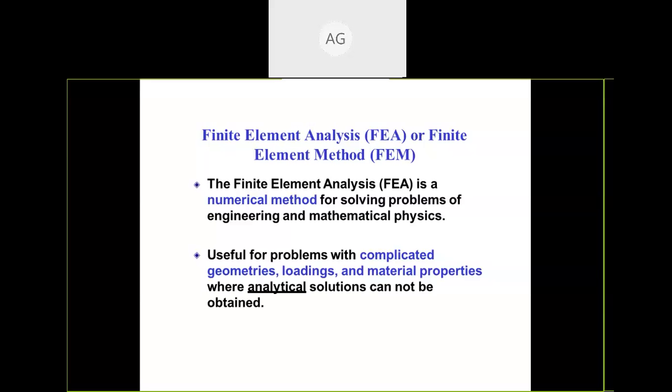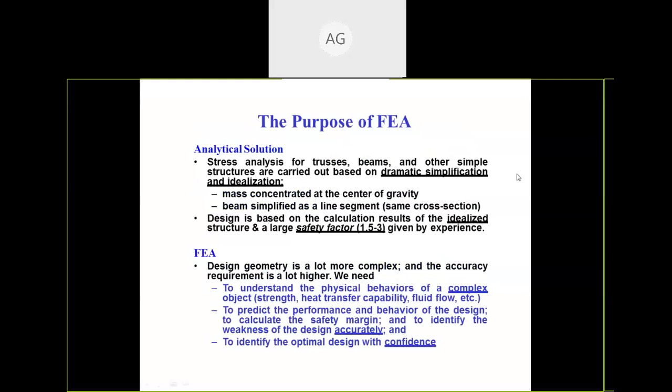So now over here, what is the purpose of FEA? The purpose of FEA is to find analytical solutions, like how much stress is over there, and after that we are going to discuss the safety factor. When we talk about mechanical engineering, safety factor is one of the core parameters.